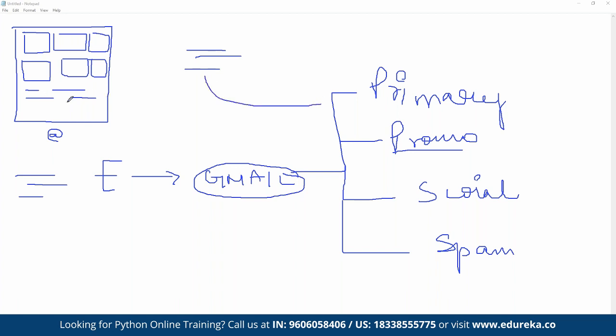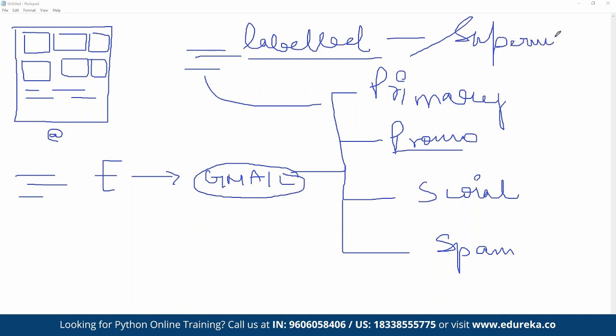So there are multiple labels available in the email that are used for segregating emails into different types, whether primary, promotional, social, or spam. When you train a model using these labeled data sets, this is referred to as supervised learning.